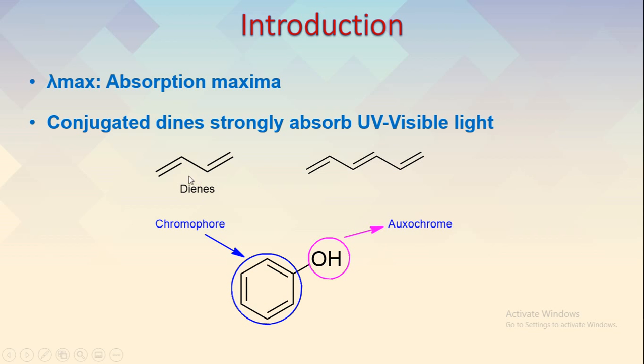So these are called dienes. This is actually 1,3-butadiene because there are 4 carbon atoms and 2 double bonds here. So this is actually the pi bond, so this has pi electrons. So usually for such molecules, when they absorb the UV light, they undergo a pi to pi antibonding transition, and this pi to pi antibonding transition usually requires a lesser amount of energy.